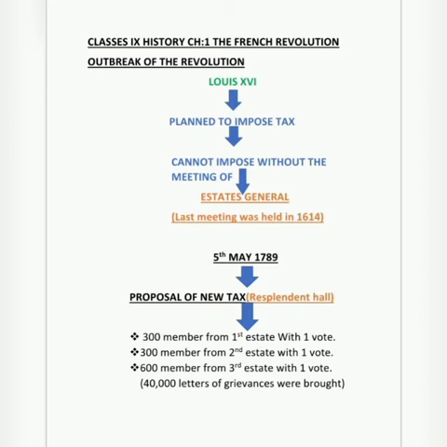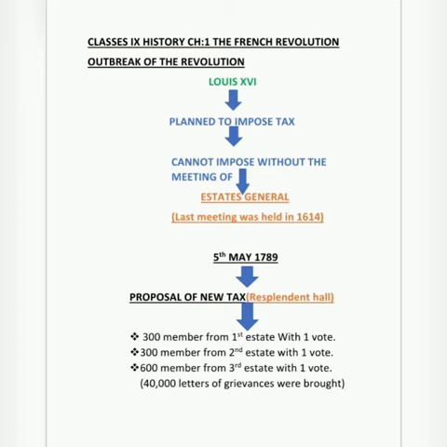Now we are going to discuss what number of members from the different states or classes were there. If you see the chart below, you can see 300 members from the first state, and they enjoyed one vote. The same 300 members from the second state were there, and they also enjoyed one vote. In the third state, they had 600 members, but they only had one vote.